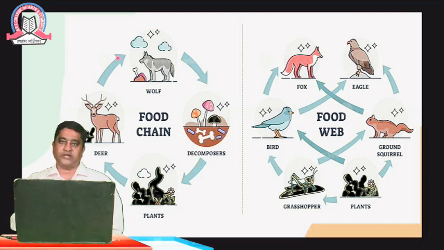In the case of a food chain, the major difference is that the flow of energy is from a higher level to a lower level in a linear pathway, whereas in the case of a food web, it is an interconnected or multiply connected web. So this is the main difference between the food chain and the food web.